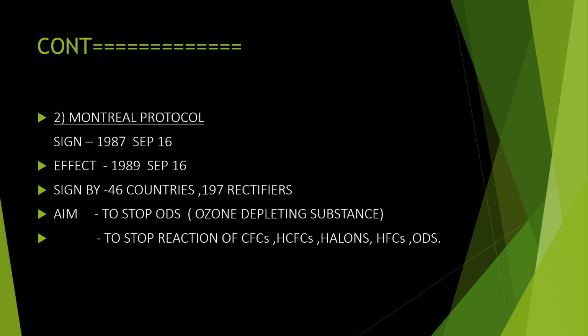These are the gases you have to study, that is ozone depleting substances. They will reach the atmosphere and affect the ozone, and the ultraviolet rays will reach the earth and cause problems to the earth. So they decided to stop this ODS. So the Montreal Protocol is related to ozone depletion and protection of it.